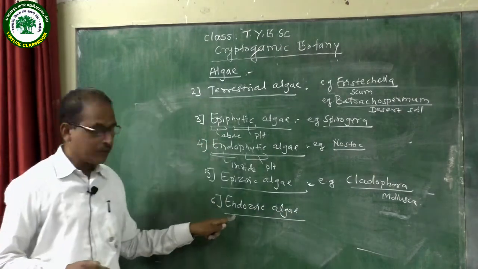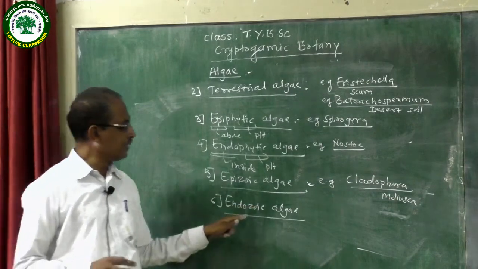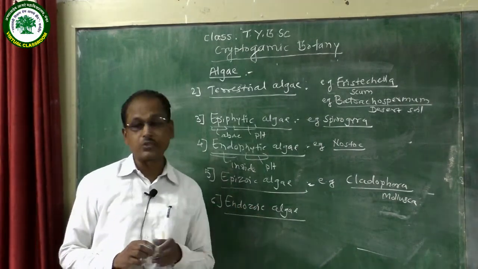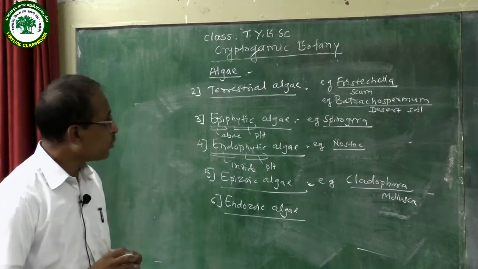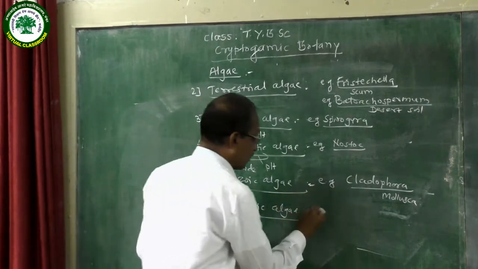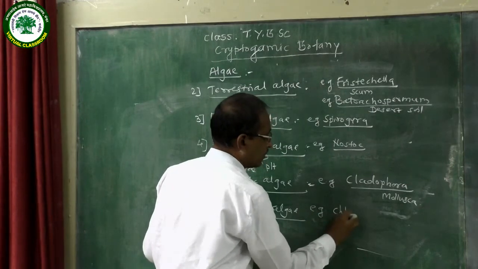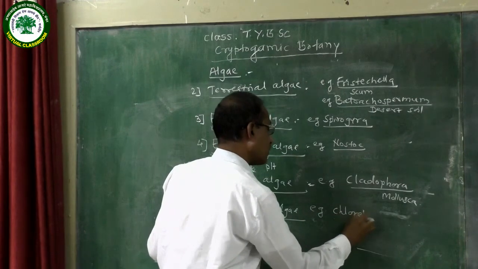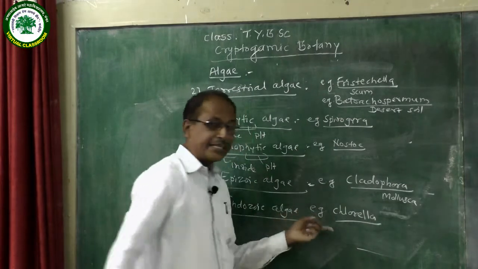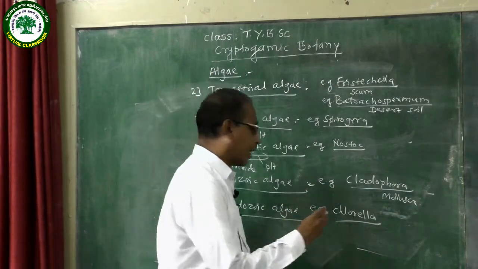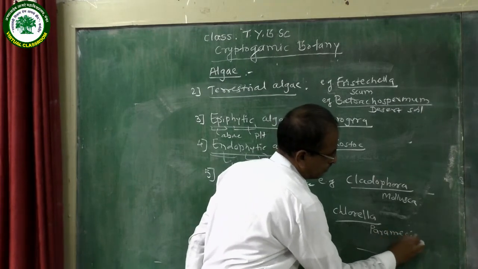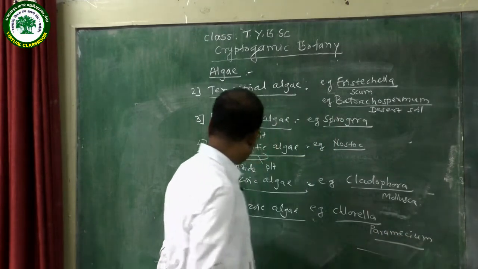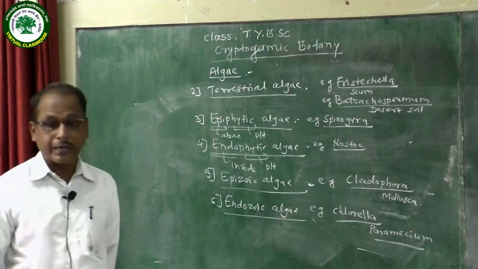Endo means inside, zoic means animal. The algae found inside the body of animal is called endozoic algae. Example of the endozoic algae is the Chlorella. Chlorella algae is found in the animal Paramecium, inside the body of the Paramecium. That is called endozoic algae.